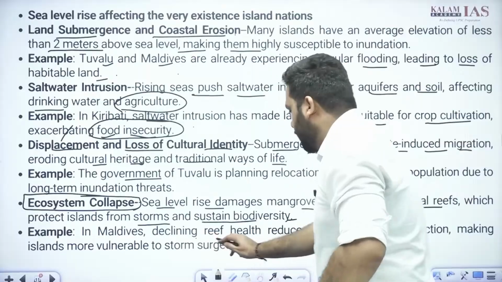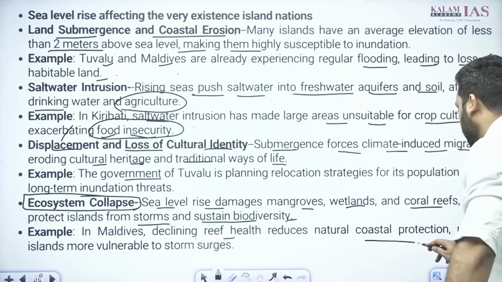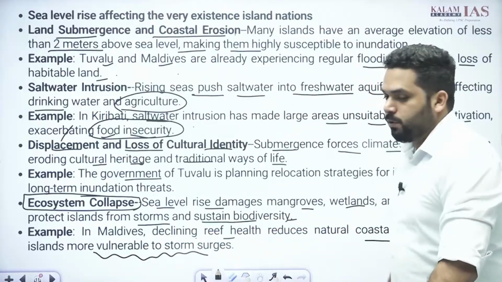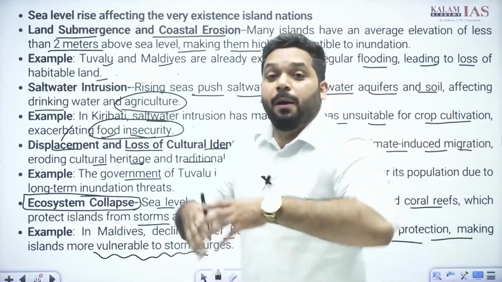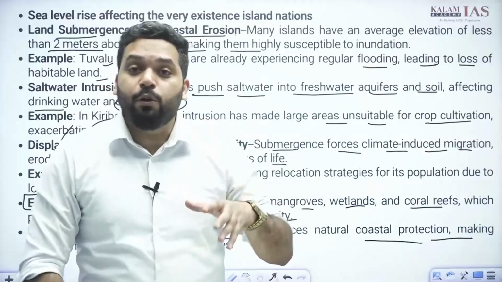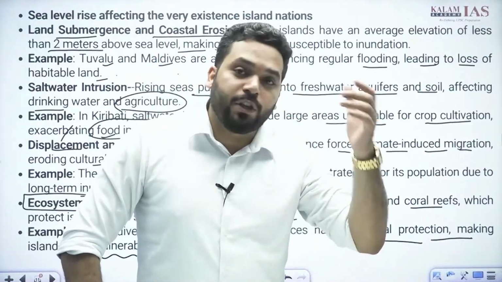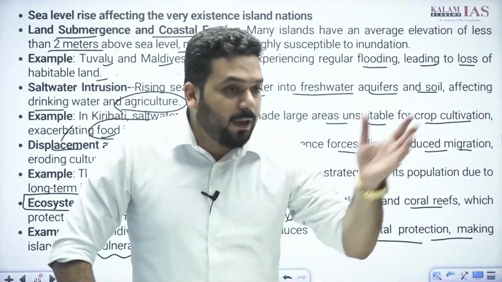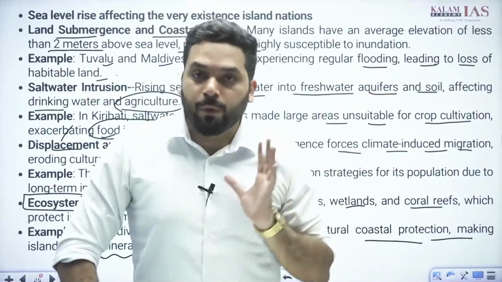In Maldives, declining reef health reduces natural coastal protection, making the island more vulnerable to storms. Okay, ये hazard की vulnerability को बढ़ा देता है. For example, in future, if there is a cyclone, more devastation is going to happen if there are no mangroves, if there are no coral reefs. Okay.